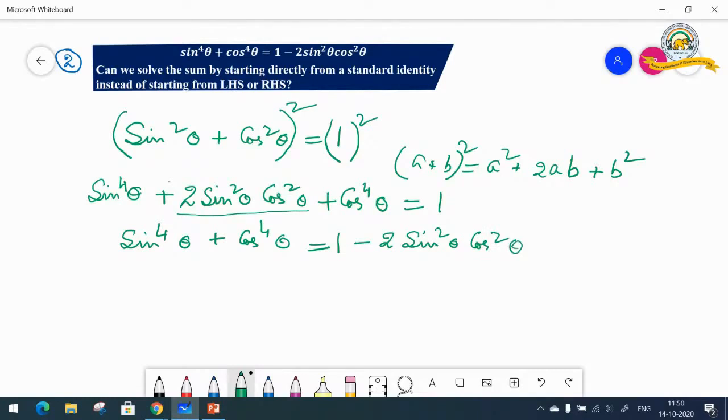Is that what was asked to prove? There, we have proved it. So bright, nice and big, proved, and feel nice and satisfied that you have been able to do it. So without starting with the left hand side, we can do the sums if we can identify what identity to use. Now let us see what is our next question.